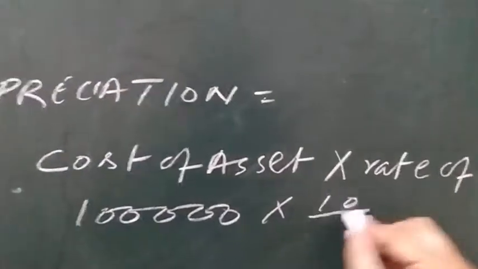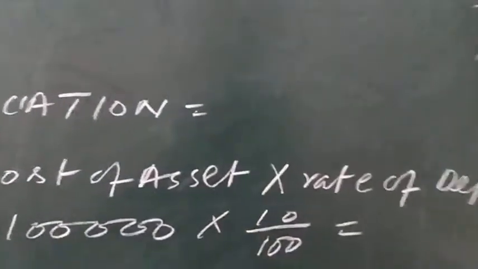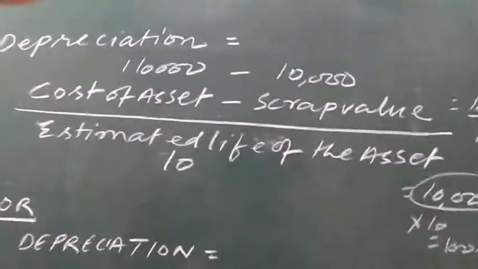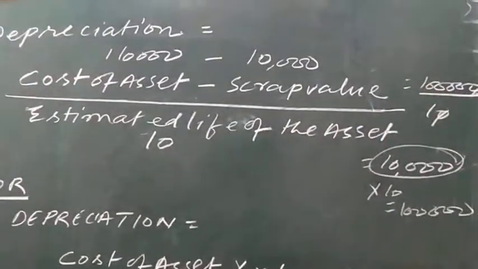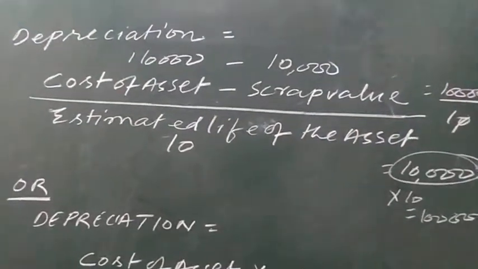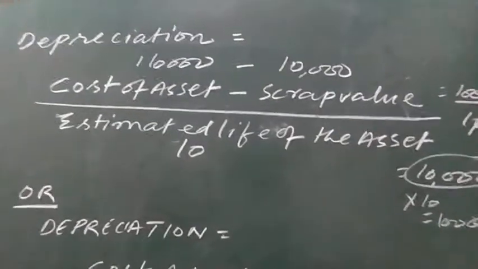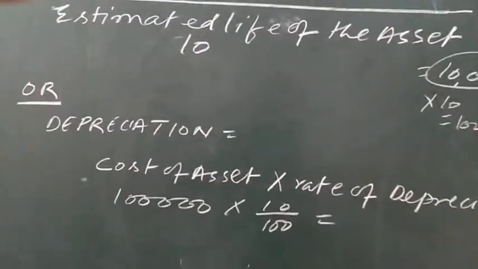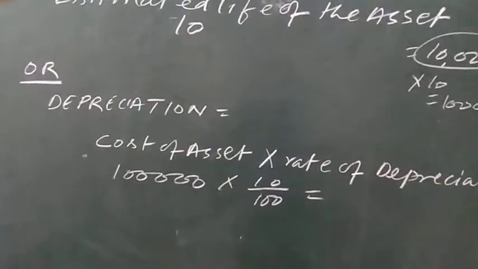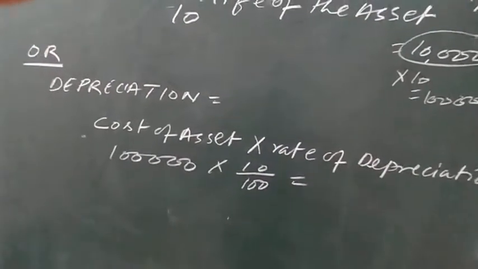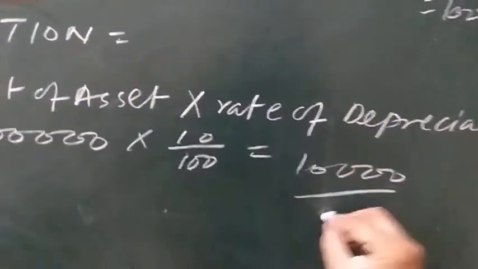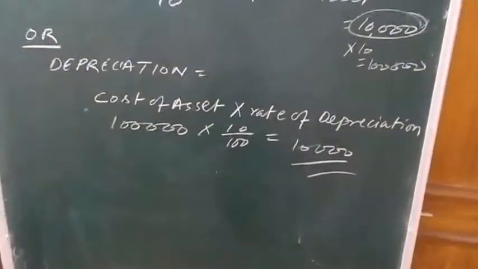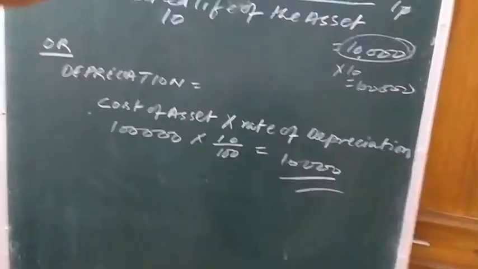The rate of depreciation will also be given in some questions when the cost of asset, scrap value and estimated life, these elements of the formula, are not mentioned. Then the rate of depreciation will be given to you, and you will be able to calculate the amount of depreciation to be charged on the asset every year.